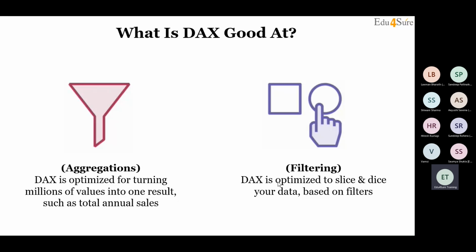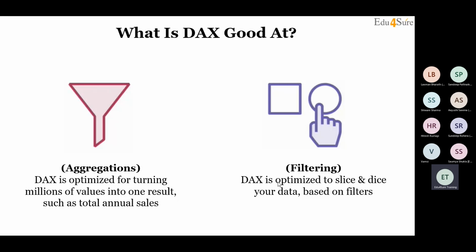Aggregation is like we are doing sum, count, right? Basically when you have multiple inputs and the output is one result, like taking the count, taking the sum, taking the average, understood? All that is called aggregation, correct? What is filtering? For example, you are in an Excel sheet, you go to the top near the columns, and you put a filter for one particular subcategory or a category or a particular customer or ship mode. That is filtering, simple filtering, right?